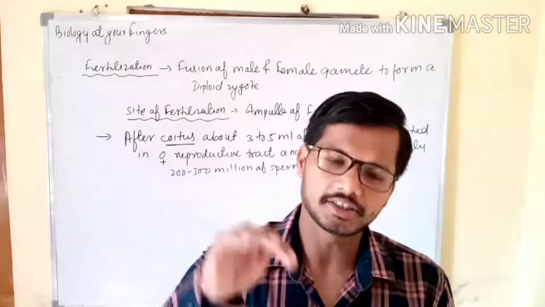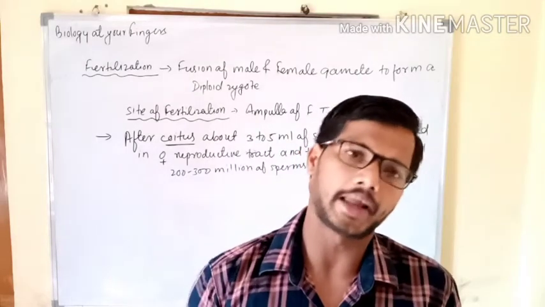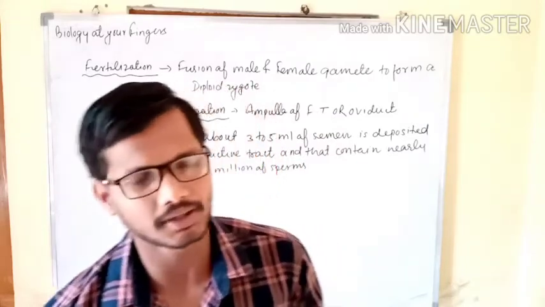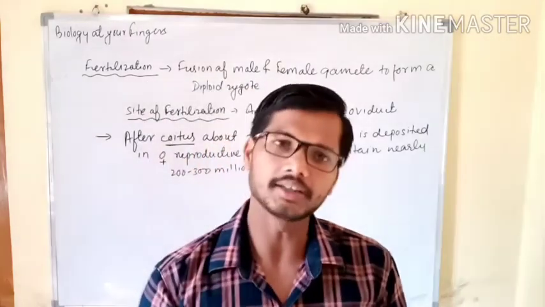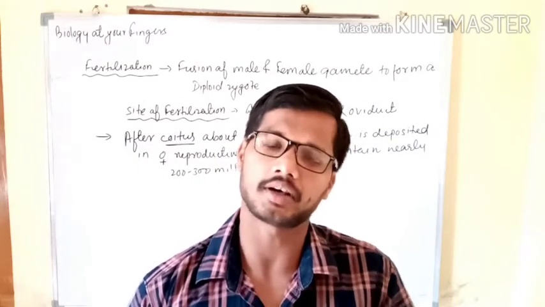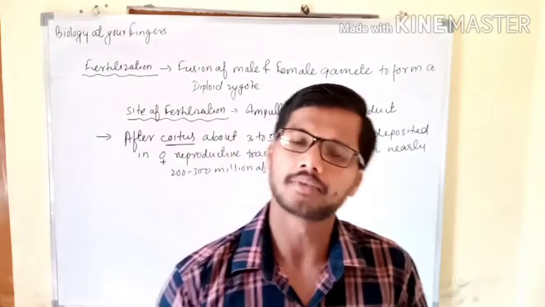So if sperms and ovum reach the fallopian tube simultaneously, then fertilization will take place. Otherwise fertilization will not take place if egg and sperm do not reach the fallopian tube simultaneously.